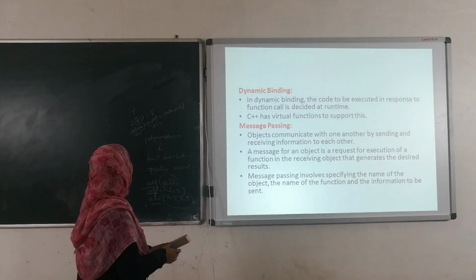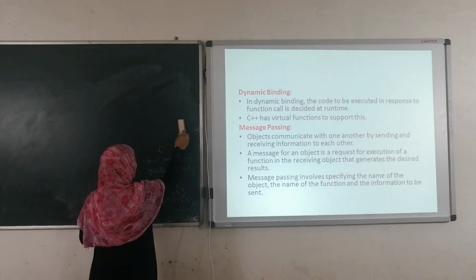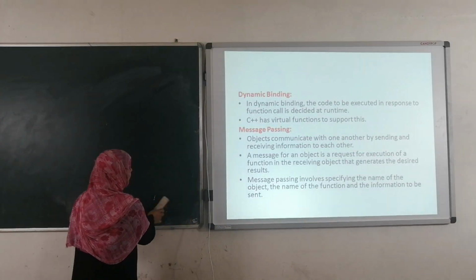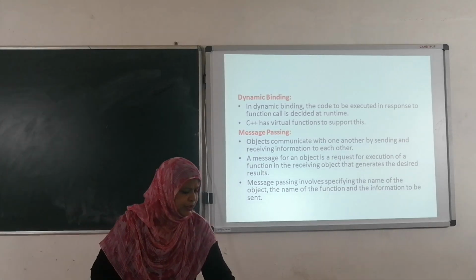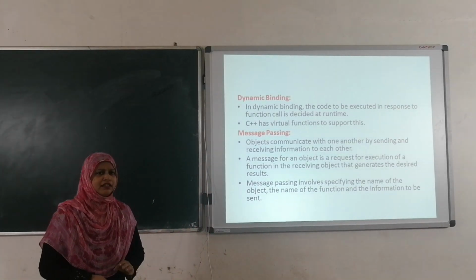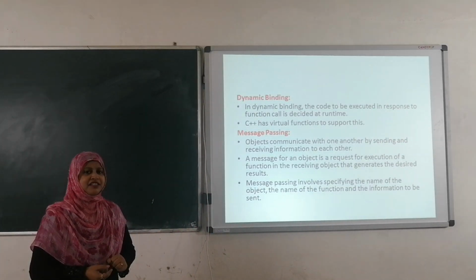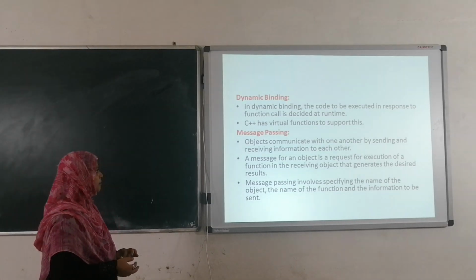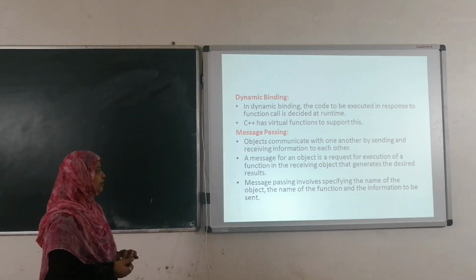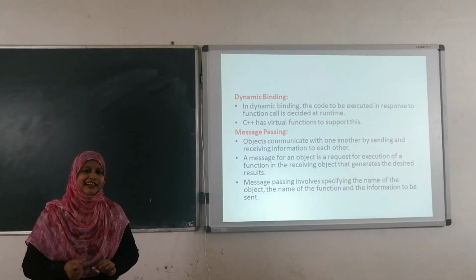Next one is dynamic binding. Dynamic binding means the code is going to be executed at runtime. Dynamic binding is a basic feature of C++. By using dynamic binding, we call that particular function at runtime.